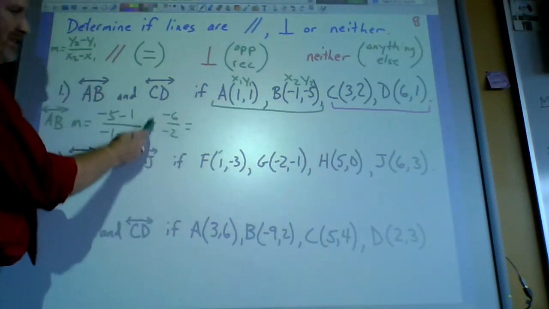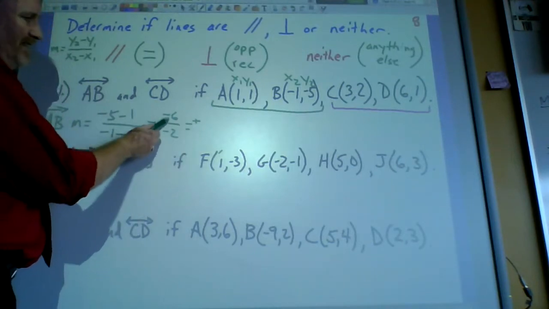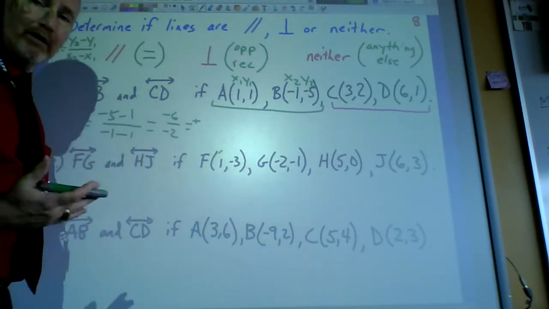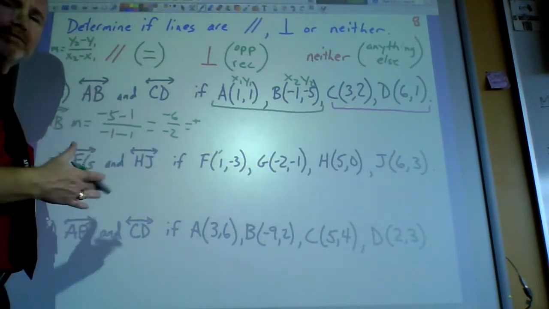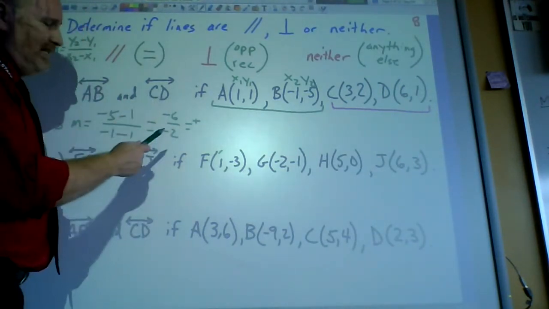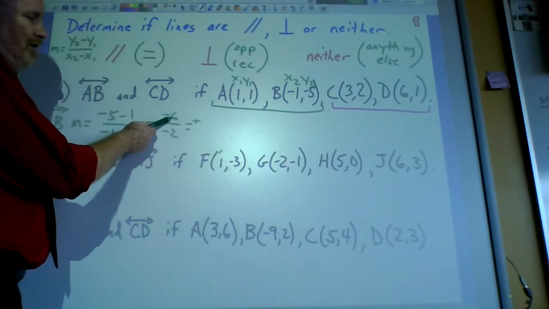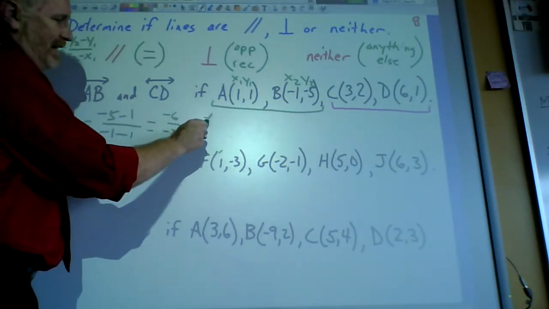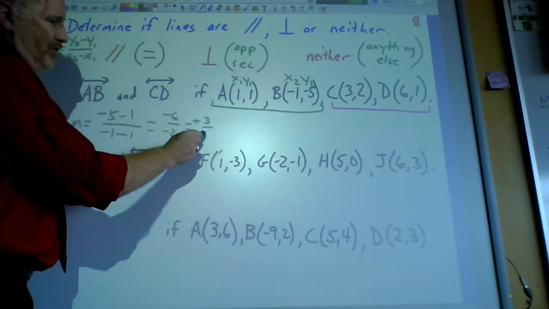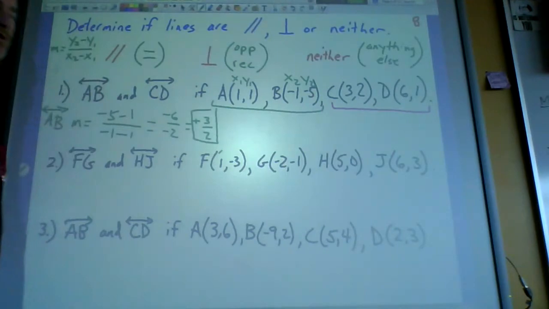And then of course a negative divided by a negative is a positive. And then 6 divided by 2, some people would just say 3. We are talking about slope, so I'm going to leave it as a fraction. How I did that would be like, okay, both of these can be reduced down by 2. 2 goes into 6 3 times, and 2 goes into 2 1 time. So his slope is a positive 3 over 2.